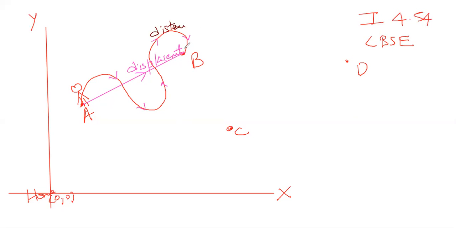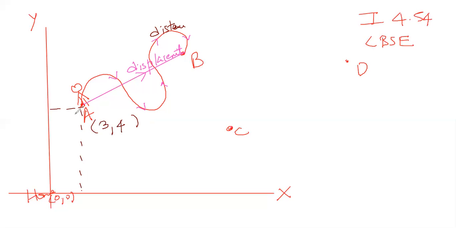Now from A to B, the man walked and stopped at B. At A, he is at some distance at some coordinate from the x-axis, and at some other coordinate from the y-axis. So the coordinates of the point A have been given as 3 comma 4. Generally this is known to you in 10th standard also, they taught you this in maths.